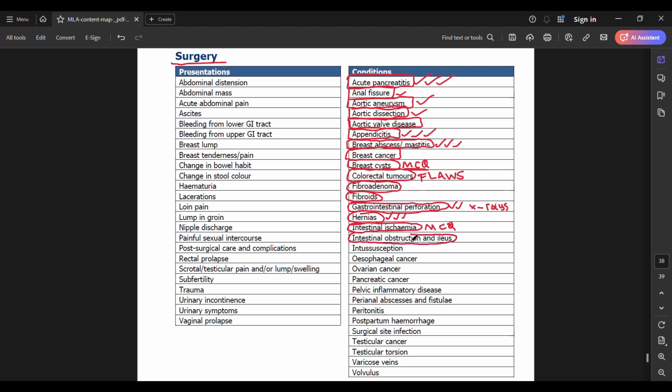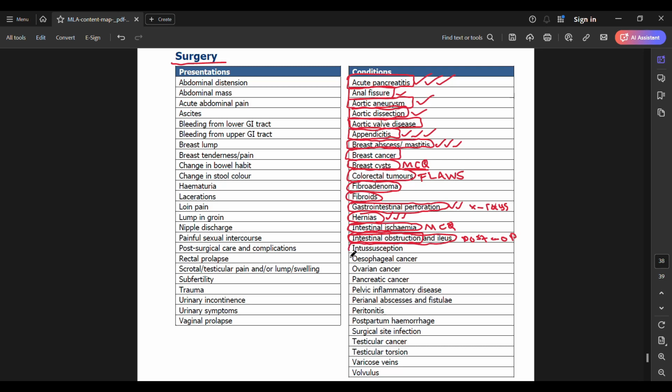Intestinal obstruction and ileus. So these cases usually show up as post-op cases, right? So the patient has had surgery and now their bowels are paralyzed and they aren't passing stool, they aren't passing gas. So in those cases, what are you going to do? How are you going to proceed? These cases as well, where there's intestinal obstruction and it's an emergency scenario. In these cases as well, you might go for abdominal exam and the patient might not let you examine their abdomen. So yeah, again, an important scenario.